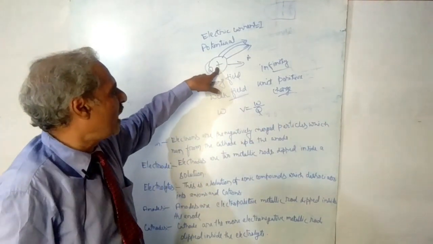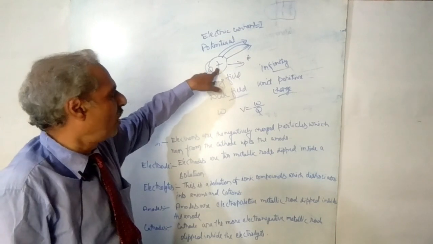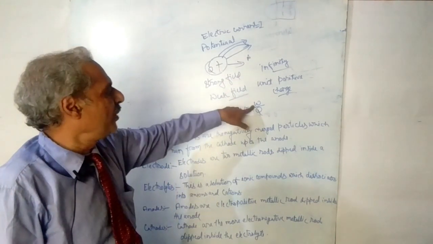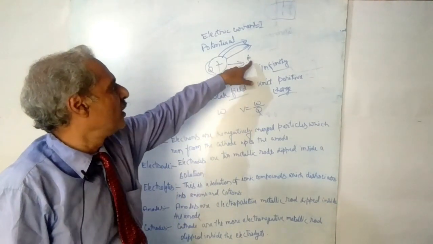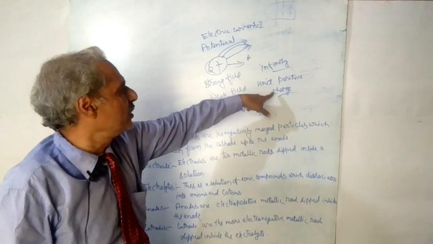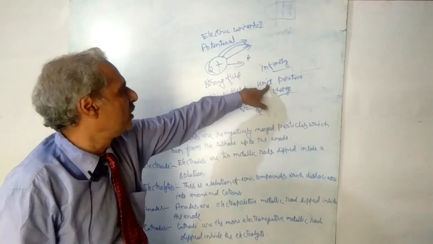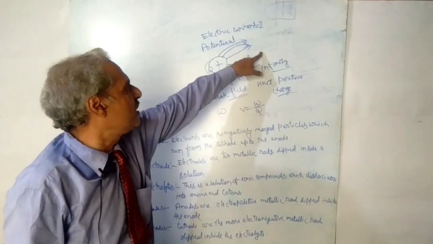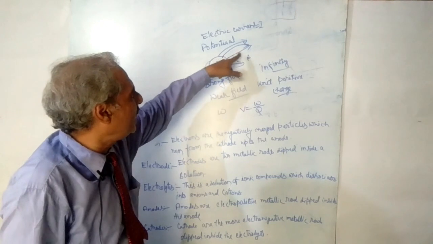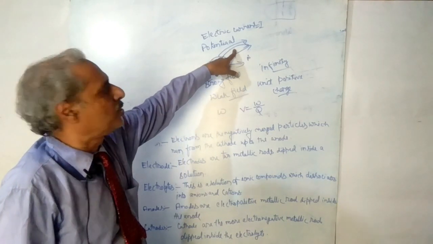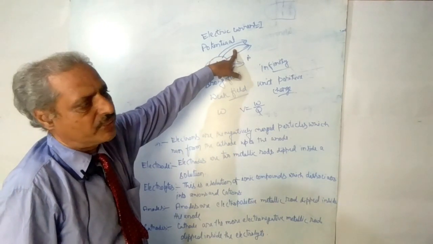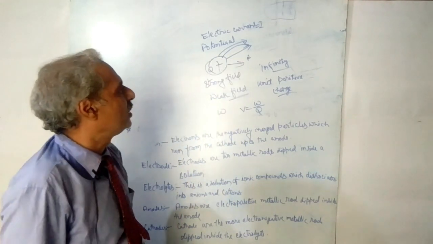Suppose there is a charge q that is already situated here, and work done means that unit positive charge. We have already explained about unit positive charge. This unit positive charge is moving against the direction of magnetic lines of forces.